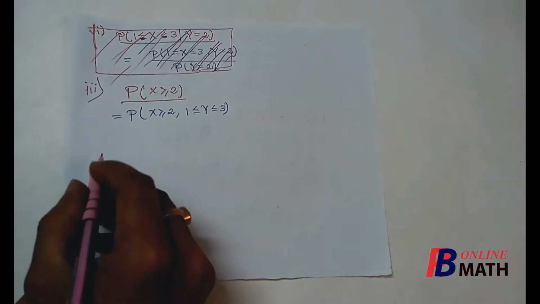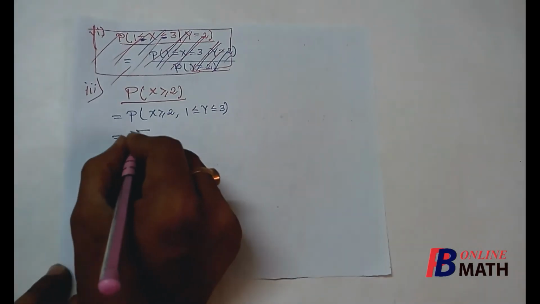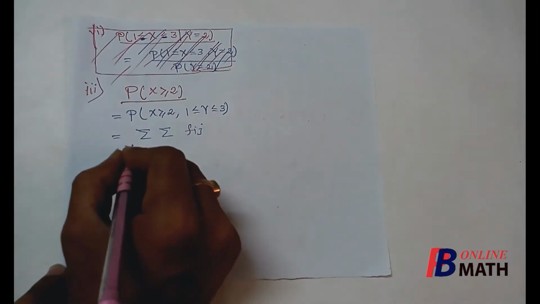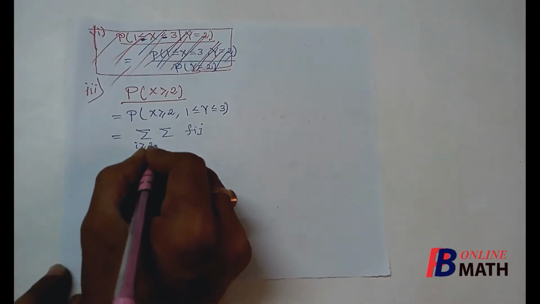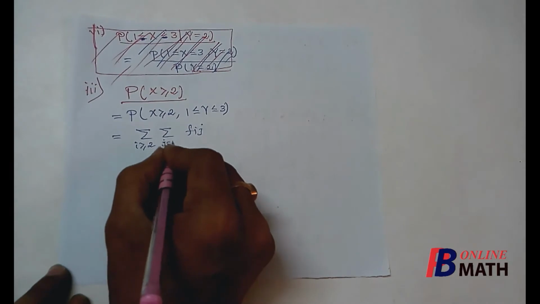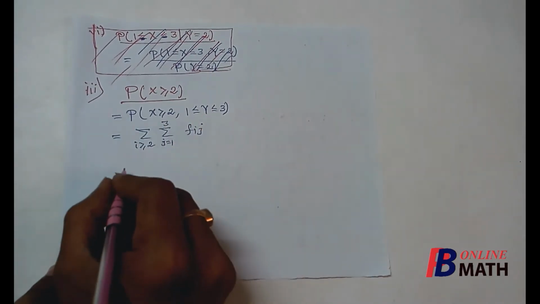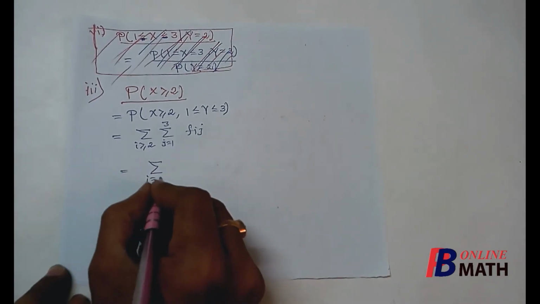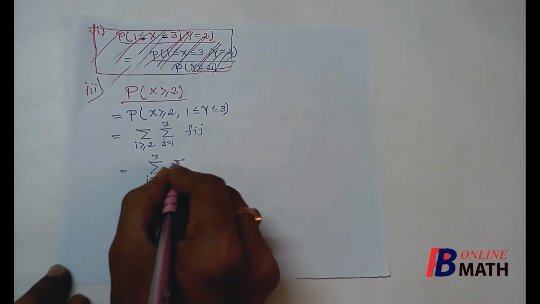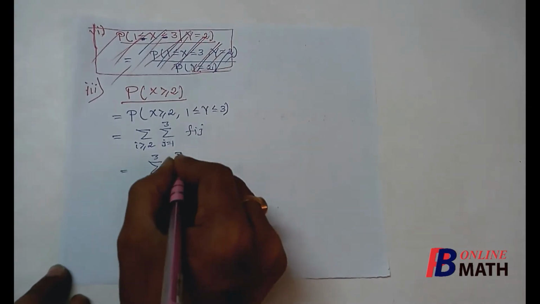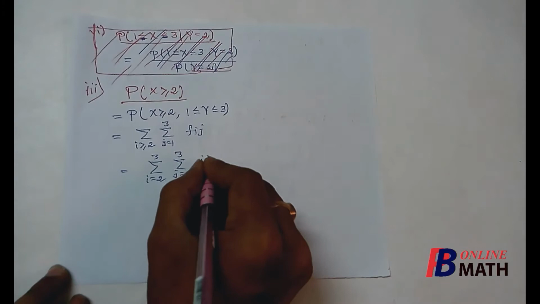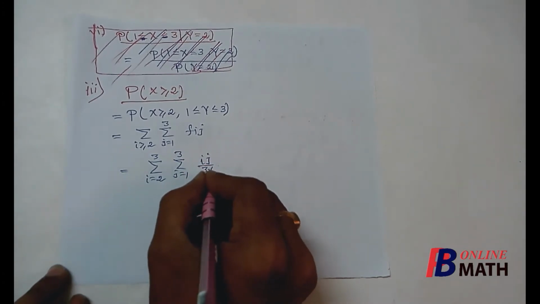In terms of masses, this can be written as a double sum over the mass Fij, where i is greater or equal to 2 and j varies from 1 to 3. So this is equal to, now i greater or equal to 2, that means i equal to 2 to 3 and j equal to 1 to 3, and we know that Fij equal to Ij by 36.